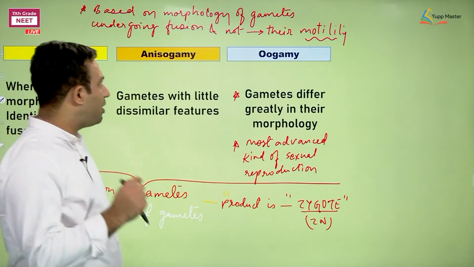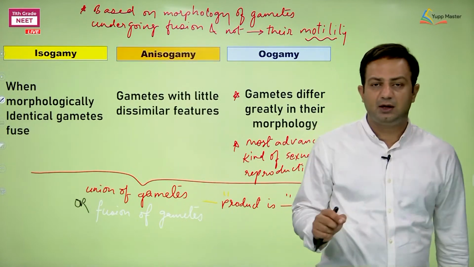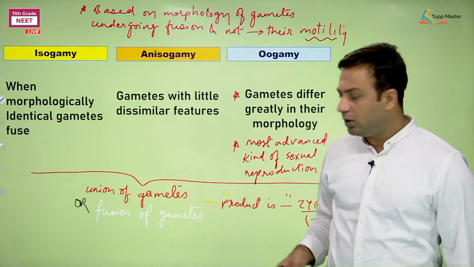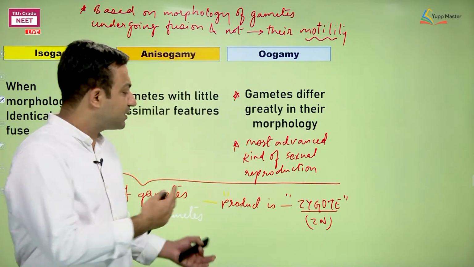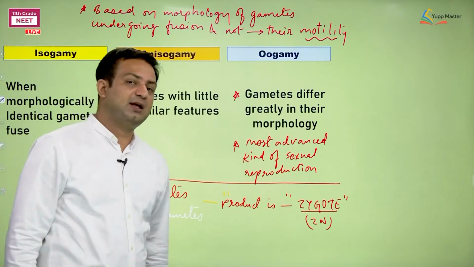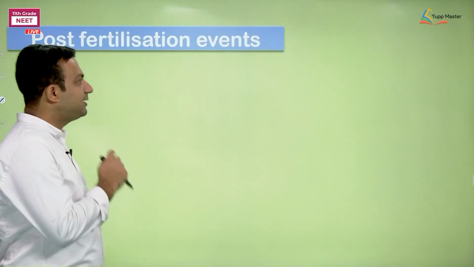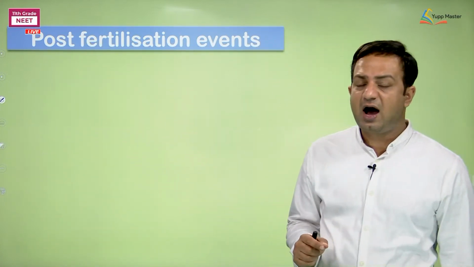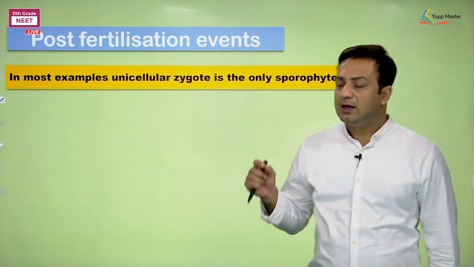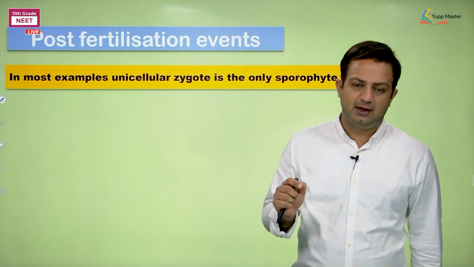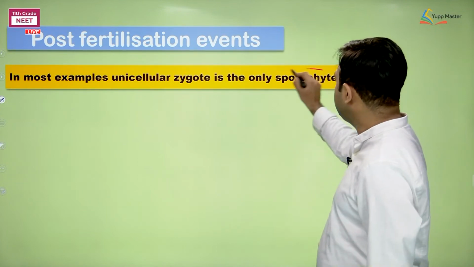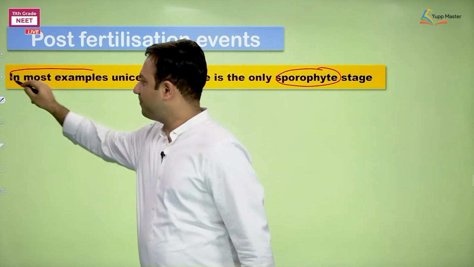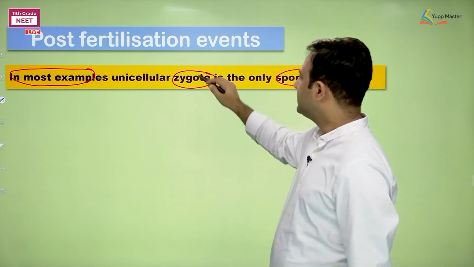So, zygote is formed. Fertilization was the event that we have studied. Now, what after fertilization? What is the condition of the zygote after fertilization, or what is it going to do? Next, here is the post-fertilization event which is going to tell us about the condition of zygote. So, here we say in most of the examples of algae, the unicellular zygote is the only stage of sporophyte. So, in most examples of algae, zygote is representing the sporophyte.